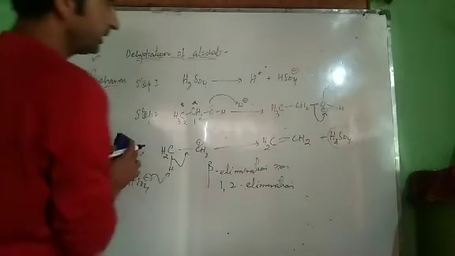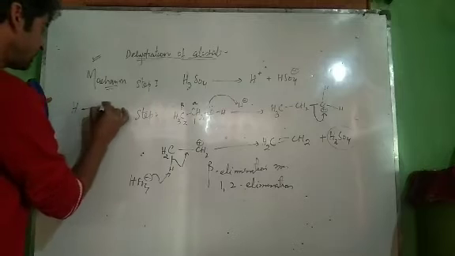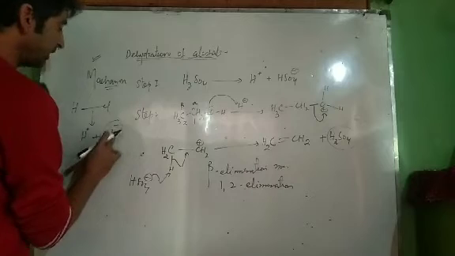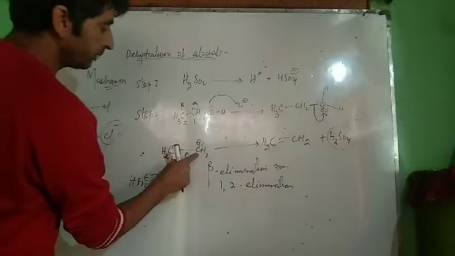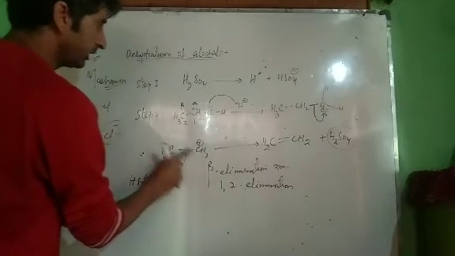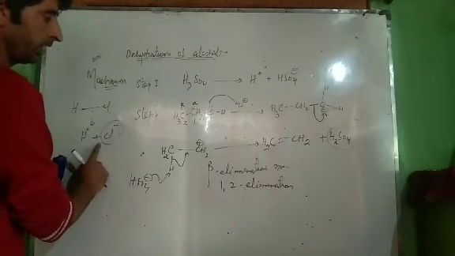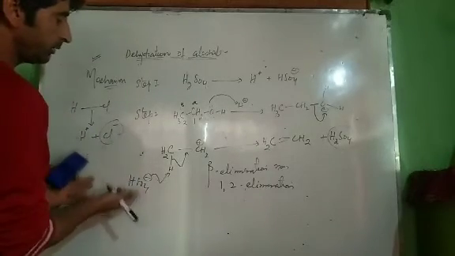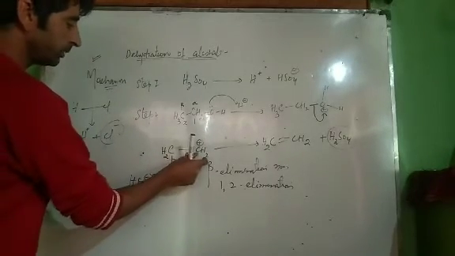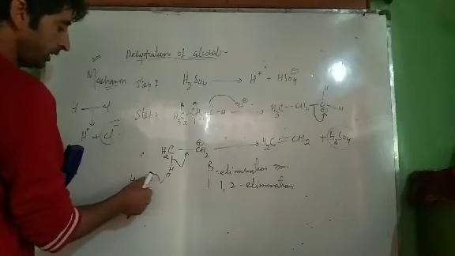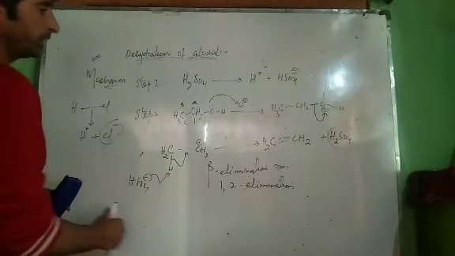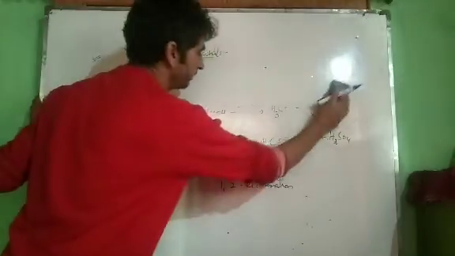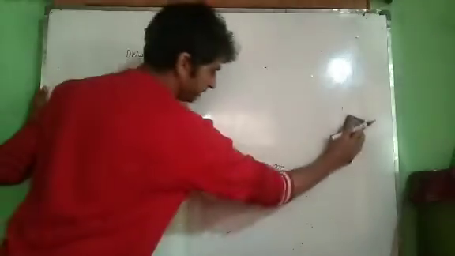Now why can't we carry out this reaction with HCl? Had we taken HCl, we would have got H positive and Cl negative. Since Cl negative is a small species, it can substitute over here, and we get the substituted product. That's why we avoid using HCl and HBr, because in that case we will get the substituted product. HSO4 and H3PO4 are bulkier and do not undergo substitution; they like to abstract a hydrogen atom rather than undergo substitution. This is the reason why we do not use HCl and HBr or small acids. That's why we use bulkier acids.